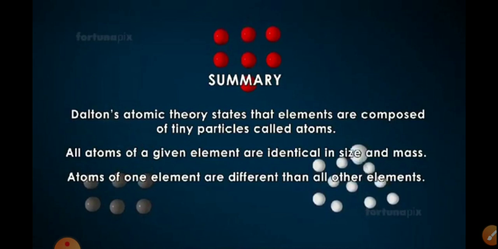Now the next theory proposed about the atom is by Sir J.J. Thomson, Thomson's atomic model. So the next theory is Thomson's plum pudding model. What is it? In the next video, just watch it. Thomson's plum pudding model of an atom.